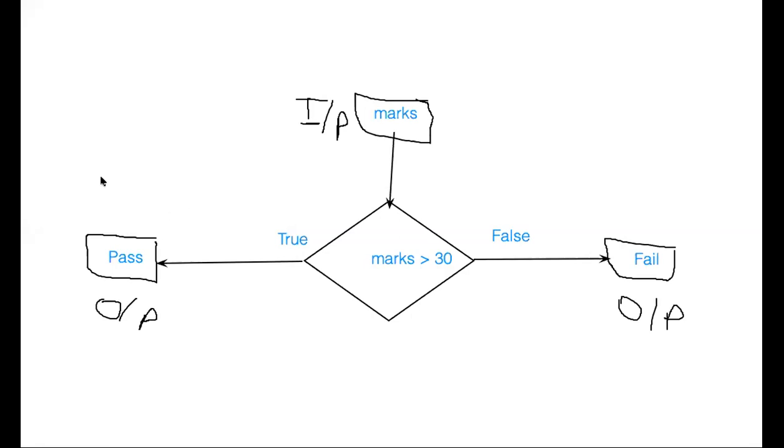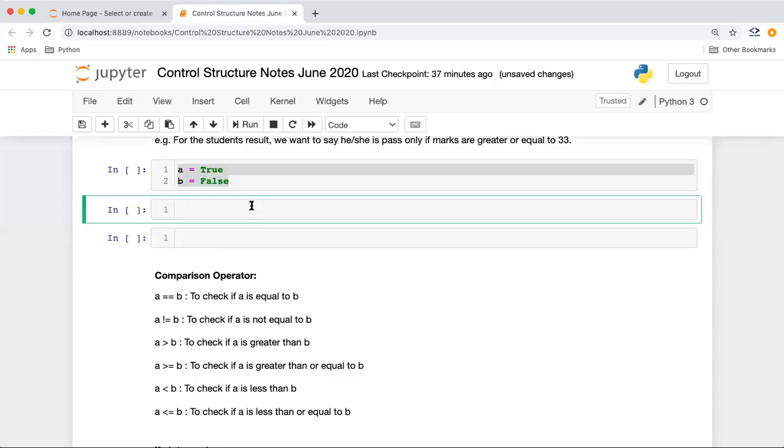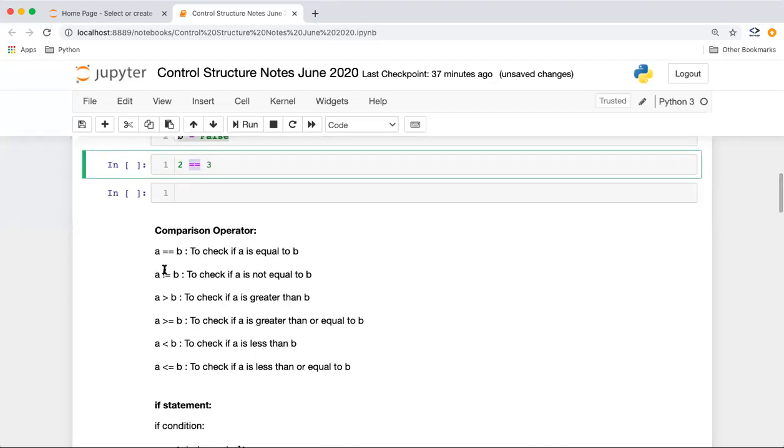Okay, so it's simple. In Python, if you want to define a Boolean variable, these are Boolean variables. They can hold either true or false. Normally, you compare a variable with a literal, a literal with a variable, or a variable with a variable. Let us suppose I'm comparing 2 equal to 2. This equal to is a comparison operator. Similarly, we have the not equal to operator, greater than, greater than or equal to, less than, and less than or equal to. It can check two literals, or a variable with a literal. A literal is a constant value like this. So we can check for any case here.